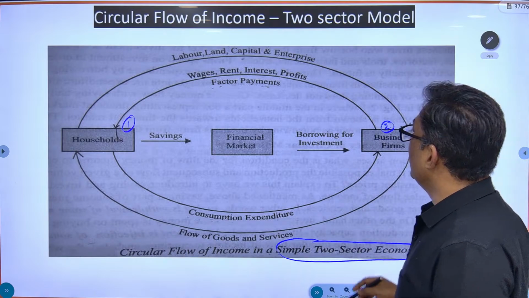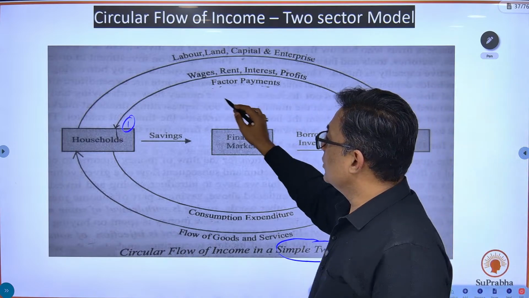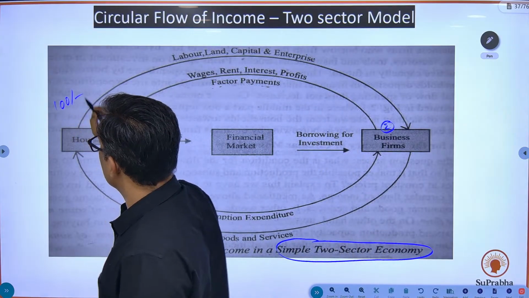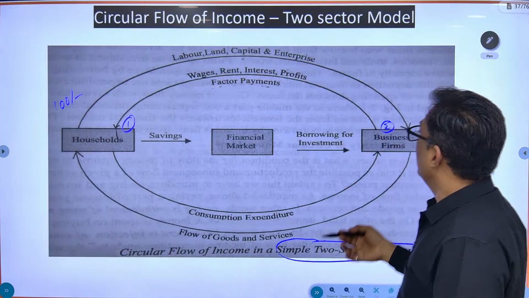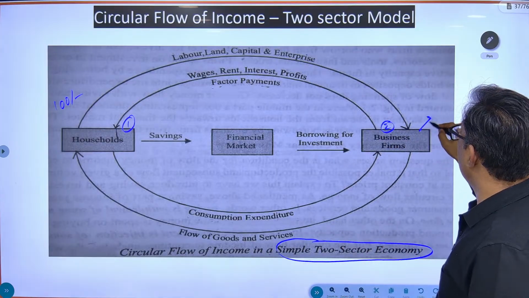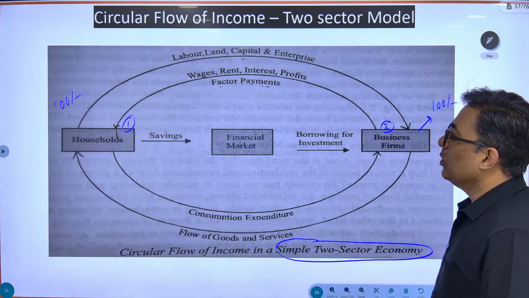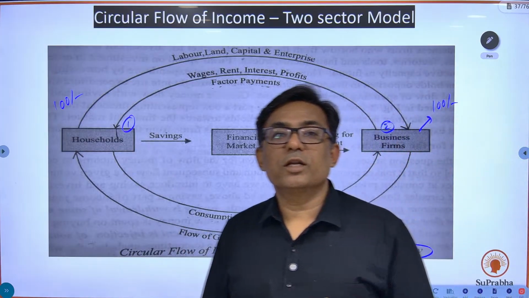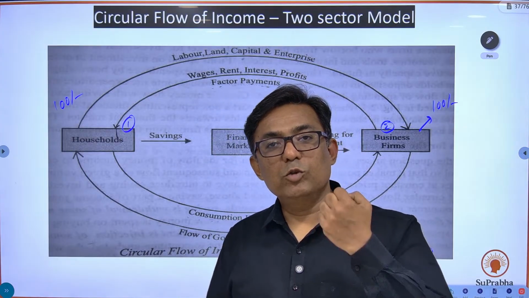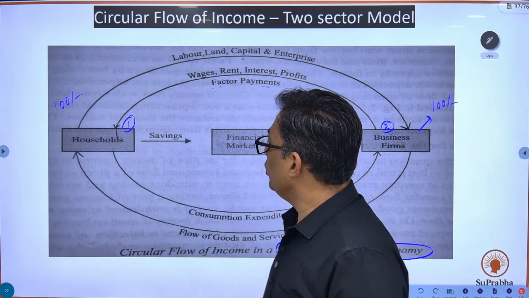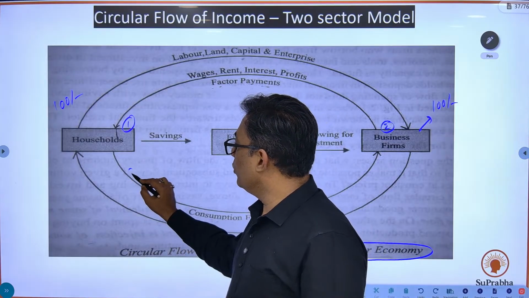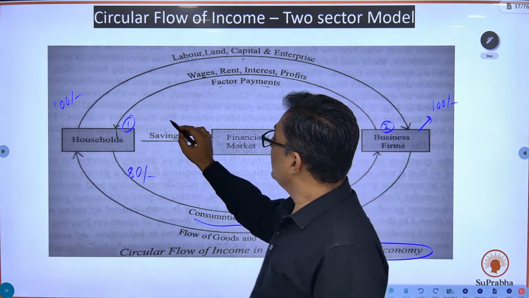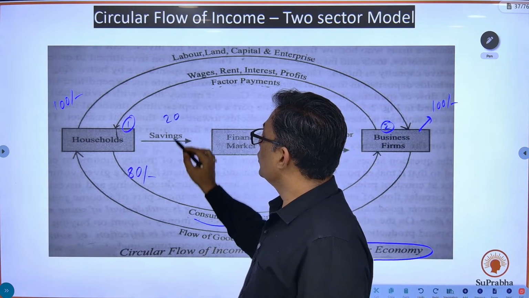Now, let's say the factor payments the households receive are 100 rupees. The business firms have produced goods worth 100 rupees, and that's the reason the factor payments made to the households are 100 rupees. Now, if the households get 100 rupees, do you think they are going to spend everything? No. They buy goods worth 80 rupees, so 80 rupees becomes the consumption expenditure, and they save something like 20 rupees. So 20 rupees is the saving.